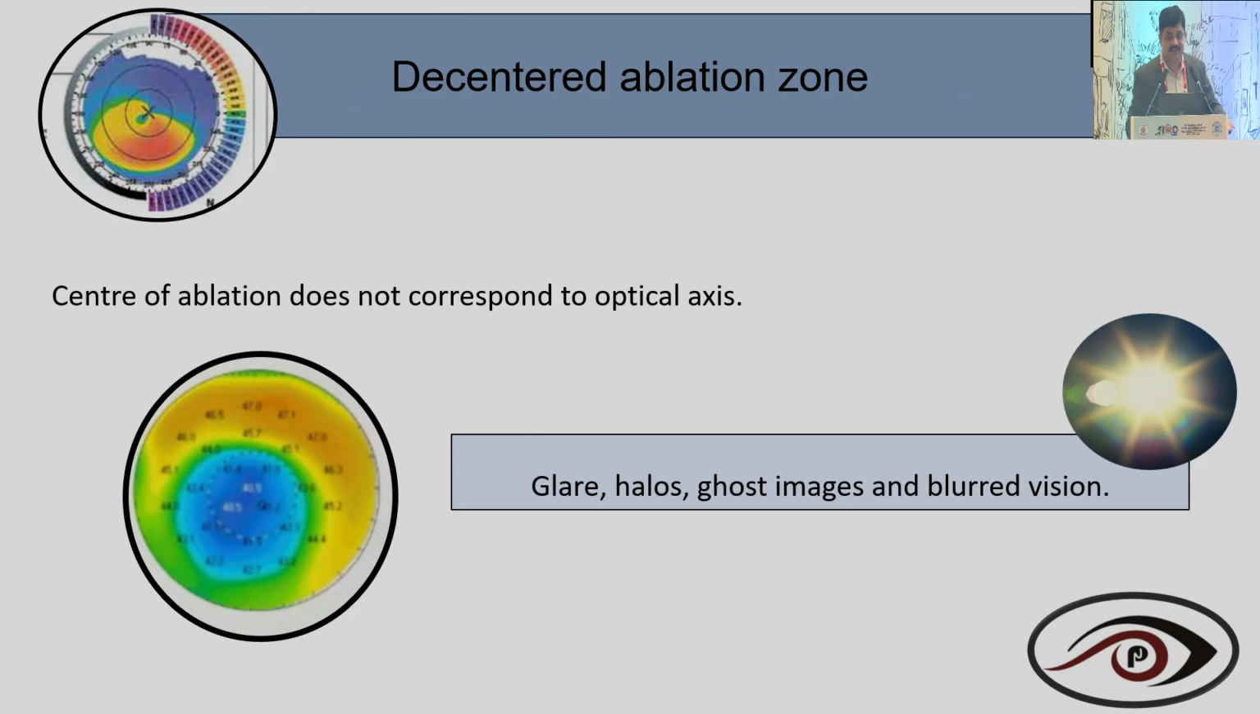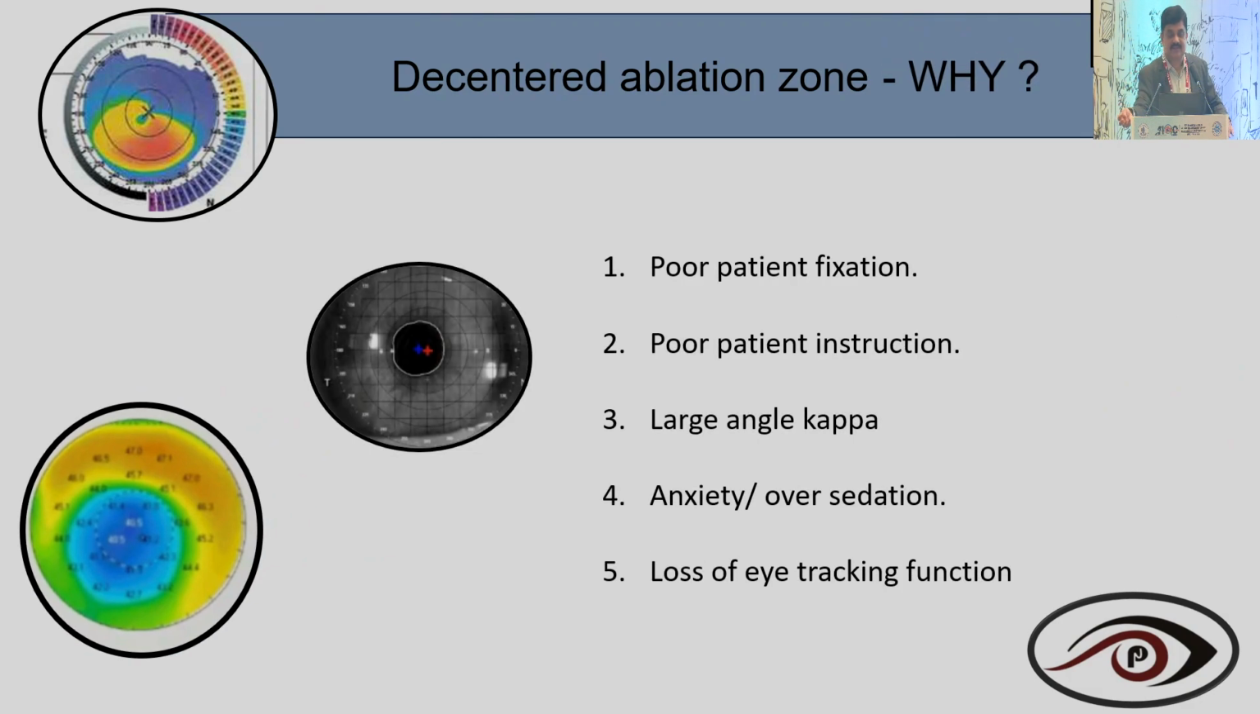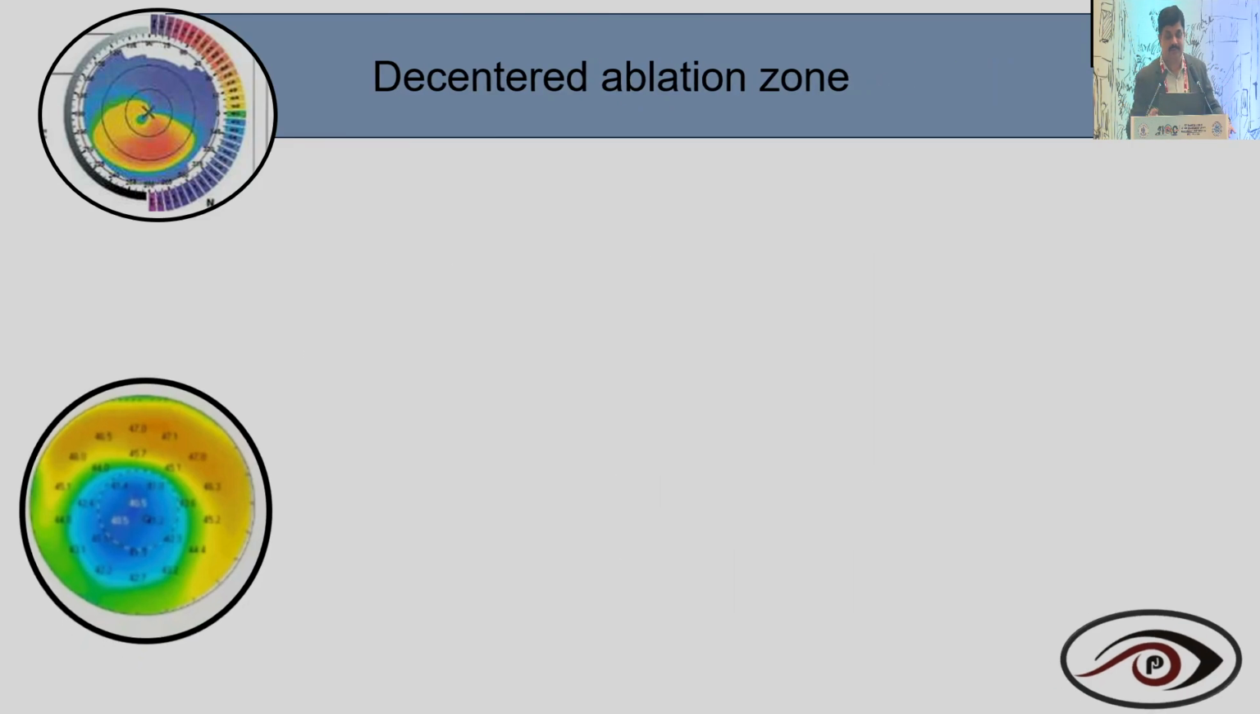So coming to the decentered ablation zone, normally the center of ablation does not correspond to the optical axis. So glare, halos, even ghost images and blurred vision can happen. So why does decentered ablation happen? One reason is poor patient fixation, poor patient instruction. Very important to note the large angle kappa. It can even sometimes happen in a patient with over-anxiety and even with over-sedation. Sometimes when you are doing it with the Alzheimer, you may lose the eye tracking. That might be the major cause.